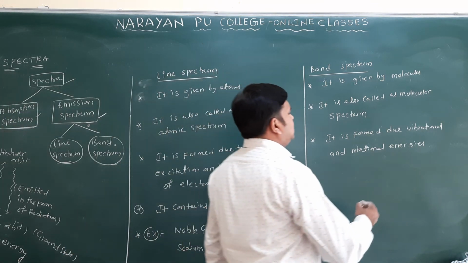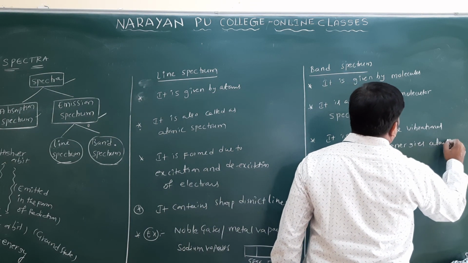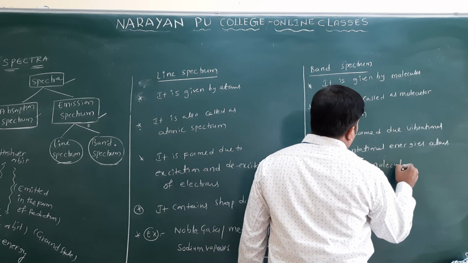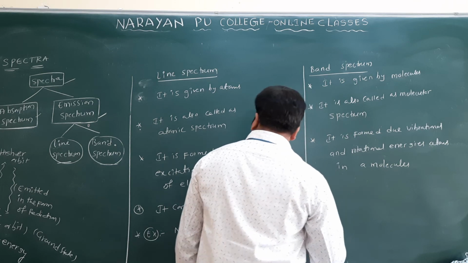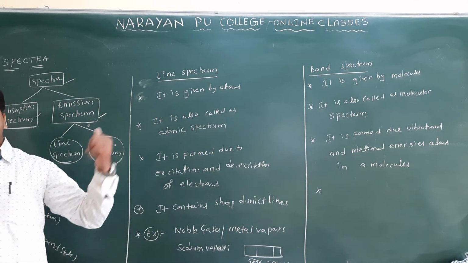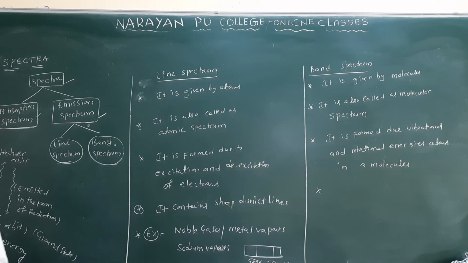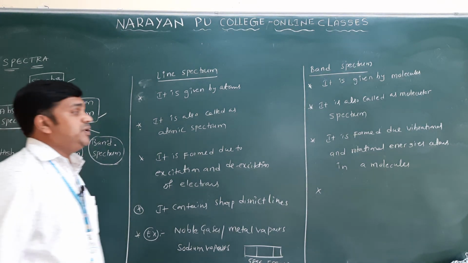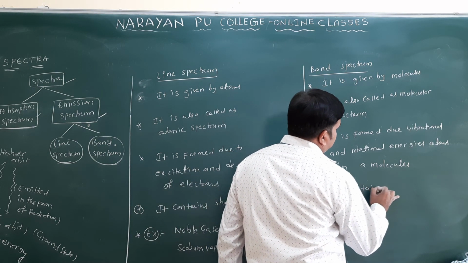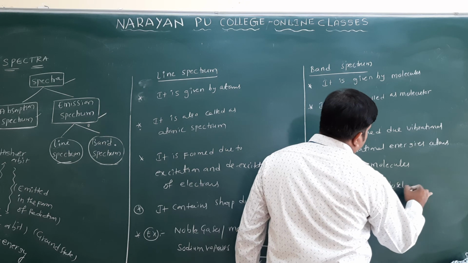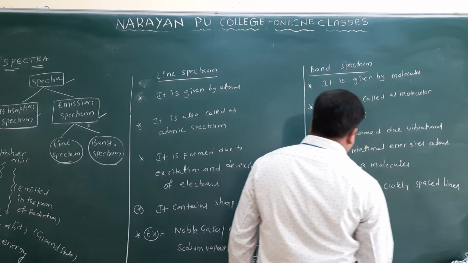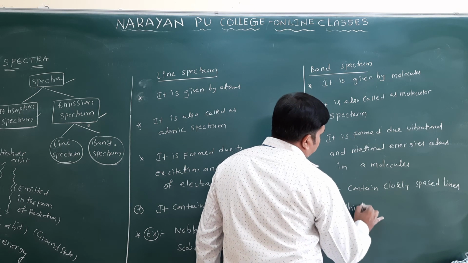Atoms in a molecule. Here you can see the line spectrum contains only sharp distinct lines. The band spectrum mainly contains closely spaced lines, which are called bands.